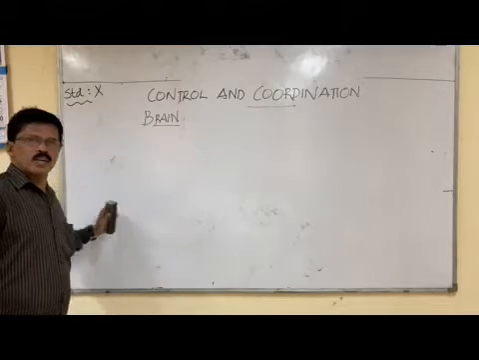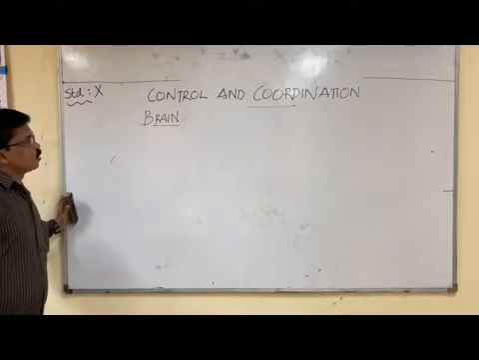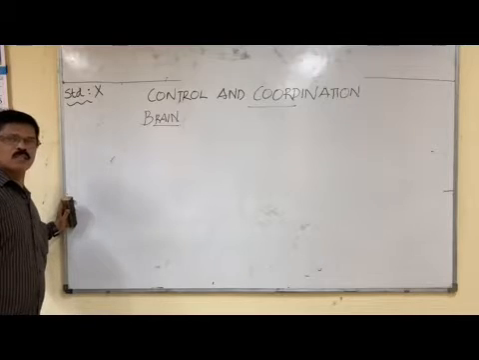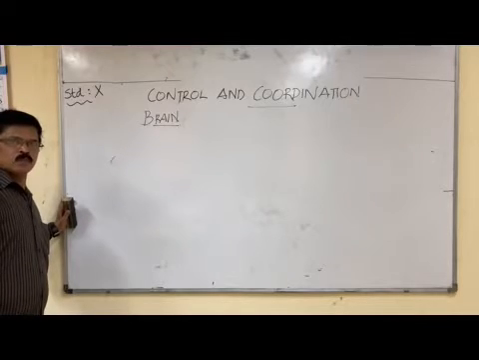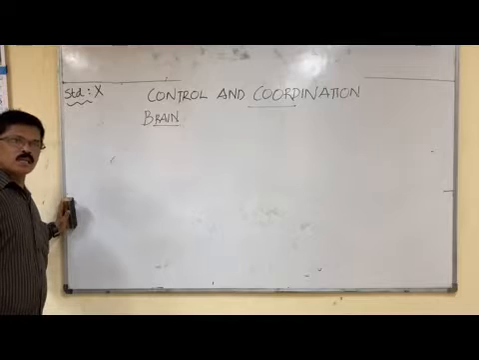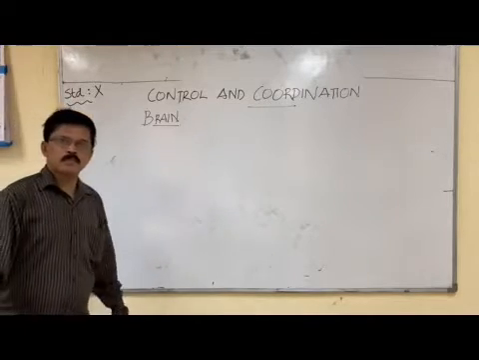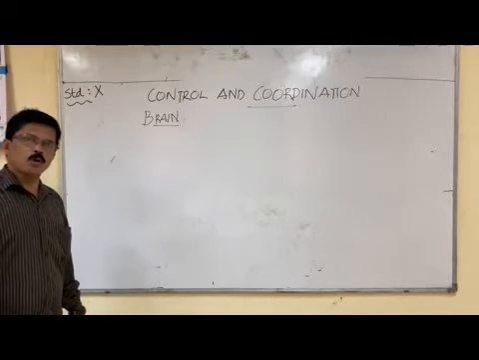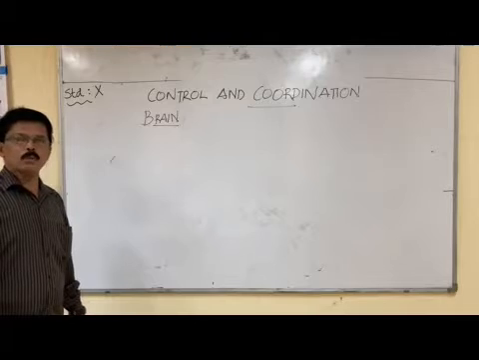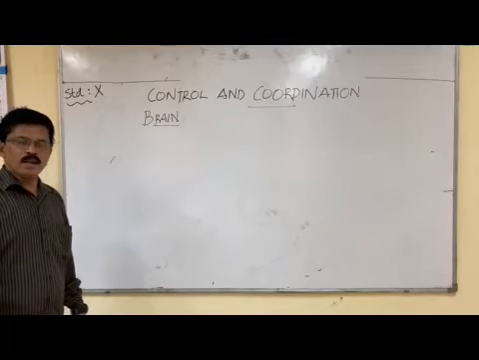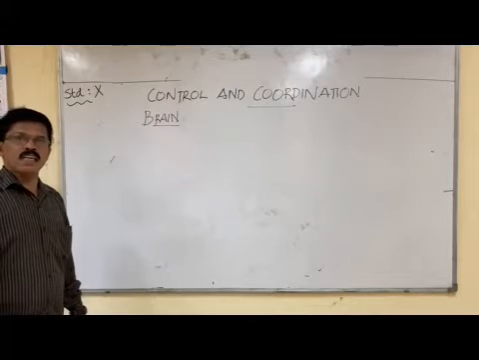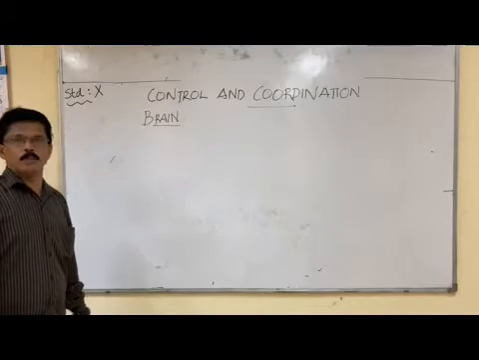Good morning, children. Today we are starting control and coordination, the human brain. You know, brain is the controlling center of our body. Brain receives sensory information from all body parts, interprets it and sends motor impulses or motor messages to all the body parts.